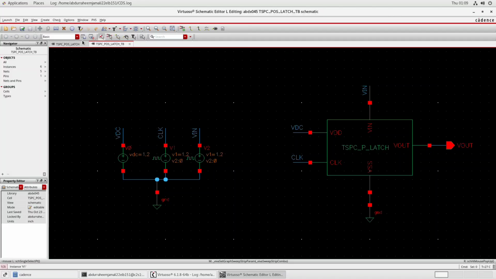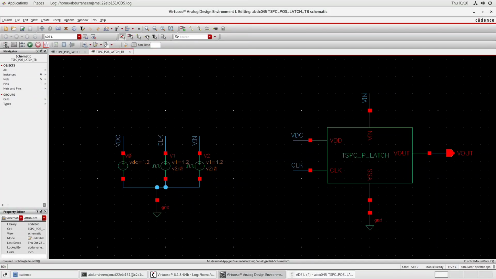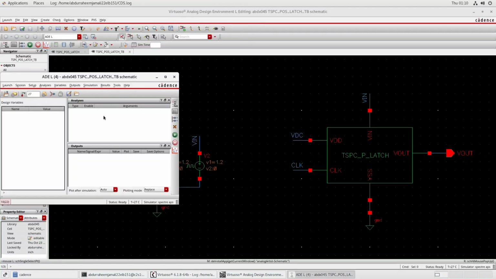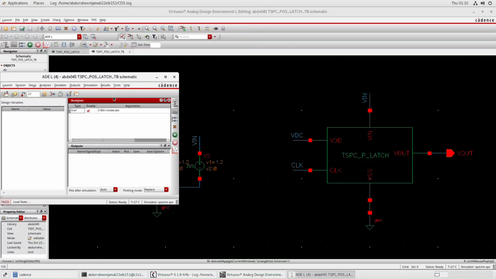Now we will proceed to the transient analysis. So for that, click on launch, click on ADEL. Now click on ADEL, which is here. Now in this analysis tab, just right click on edit, and just click on tran to run transient analysis. Select the stop time to be, let it be 80 nanosecond, which is twice our maximum time period, which was 40 nanosecond as per our schematic. Click on accuracy defaults to be moderate, and click on OK. Here the transient setup we have done.